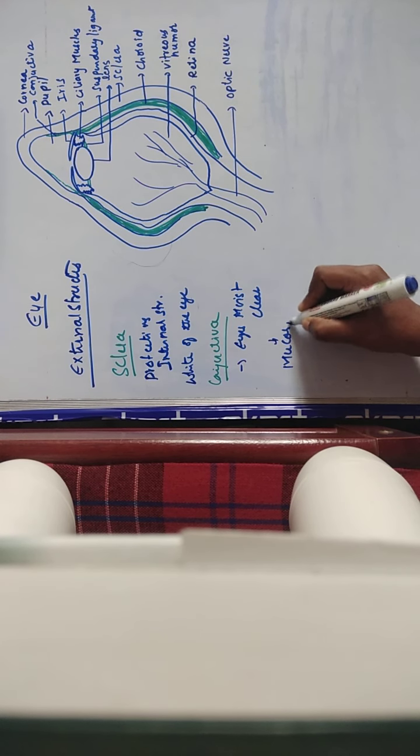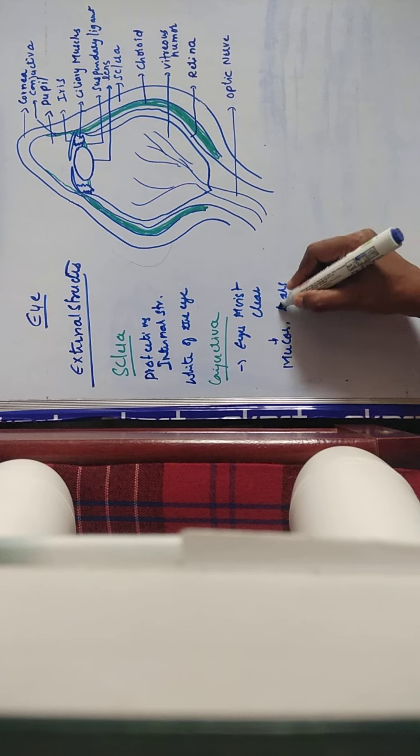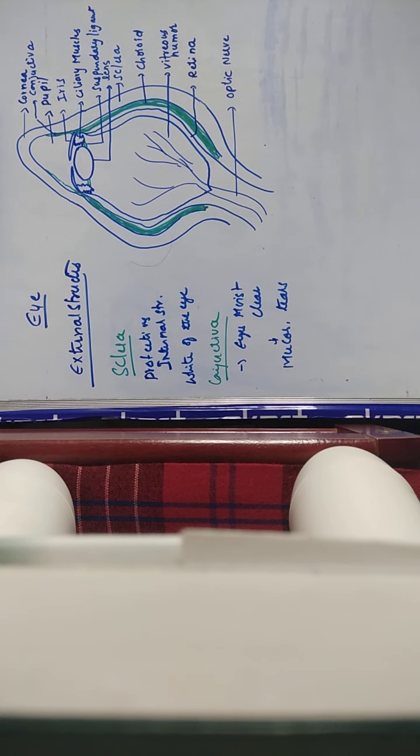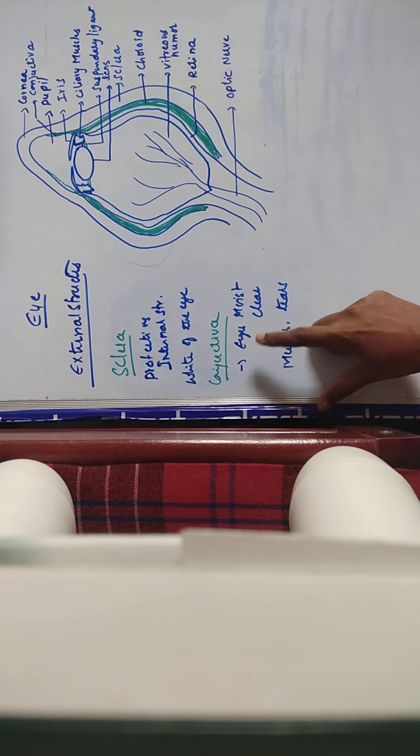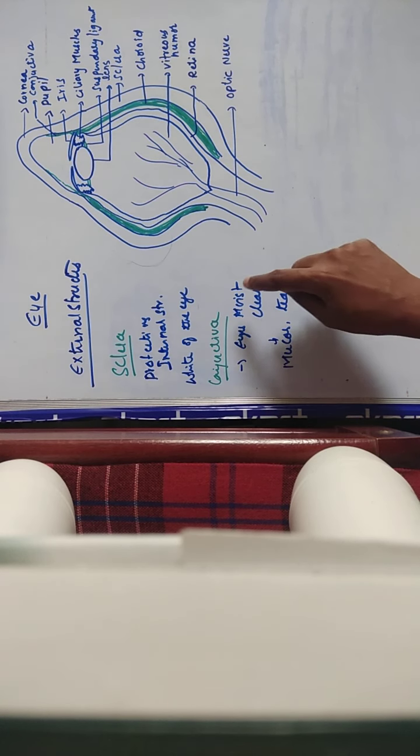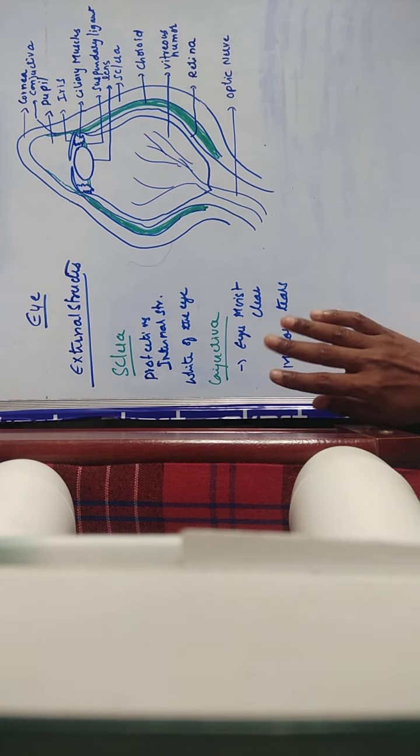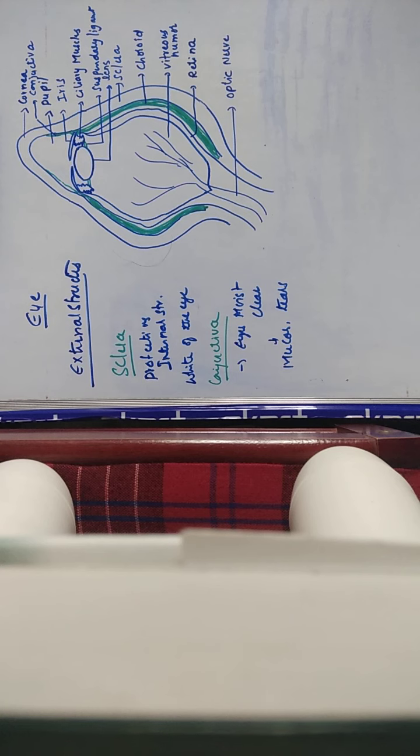Because of secreting mucus and tears, it always keeps the eyes moist and clear. Remember the conjunctiva, a thin transparent membrane that spreads across the sclera.